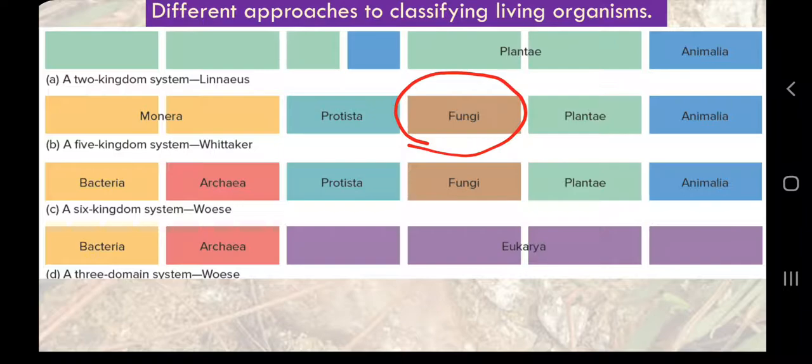Again we discovered microscopes. Then we were able to know there were small creatures which are single cellular, neither plants nor animals. So we classified them into Protista. Again, when we had more technology, we understood the cellular structure of living organisms. Then we came to know that some cells do not have any nucleus, they do not have a nuclear membrane. So again we classified them as Monera, as in class 9th.